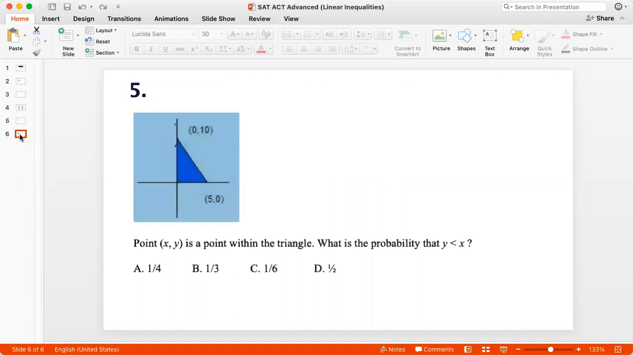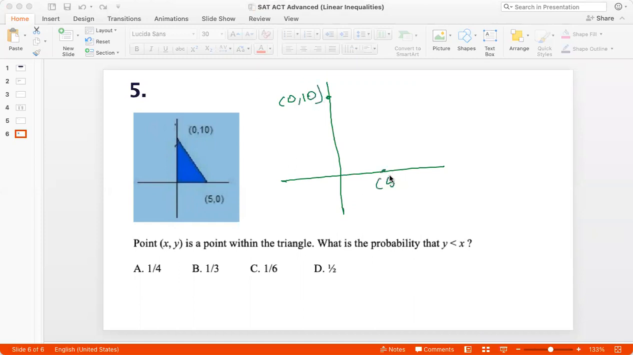Question 5. Point (x, y) is a point within this triangle. What is the probability that y is less than x? So we have a triangle here. Let's draw that triangle. We have (0, 10) and (5, 0). And this is how my triangle looks. Now, the point is within this region, and I need to find the probability that y is less than x for this region.